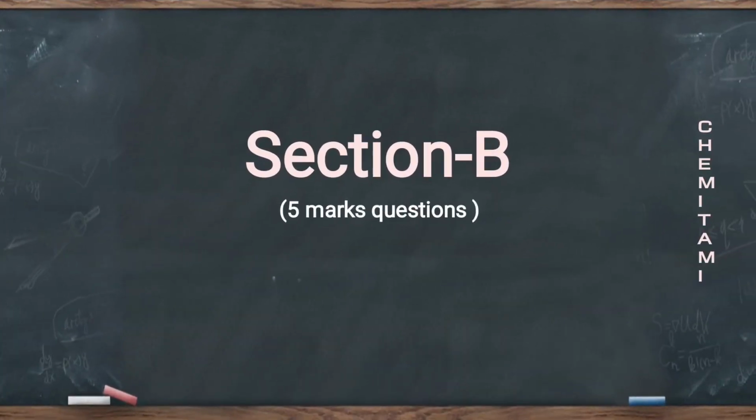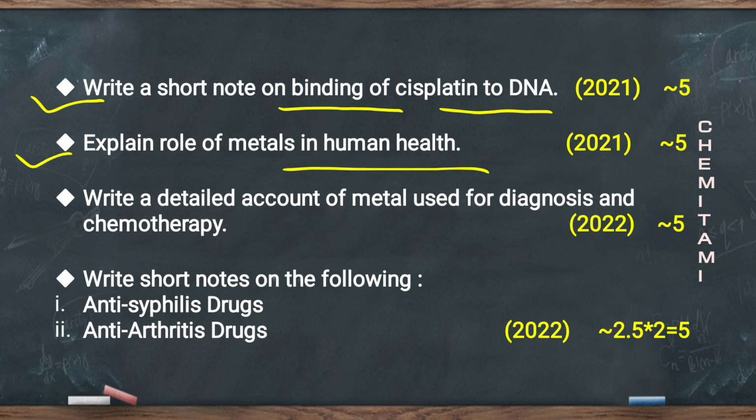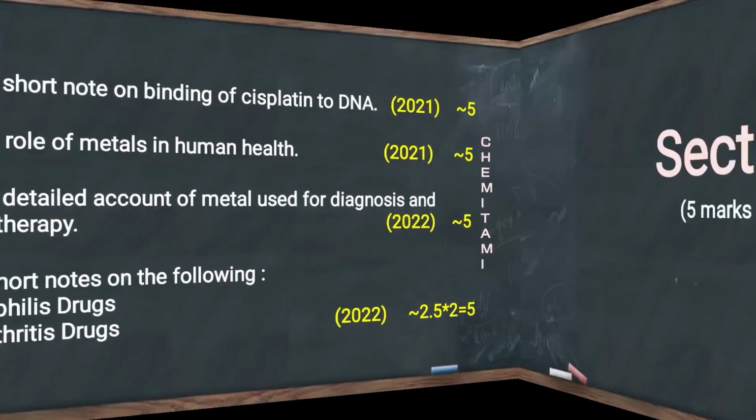In section B, the questions were, write a short note on binding of cisplatin to DNA and explain role of metals in human health, asked in 2021 for 5 marks, and write a detailed account of metal used for diagnosis and chemotherapy. And the second question was, write short notes on anti-syphilis drugs and anti-arthritis drugs, asked in 2022 for 5 marks.